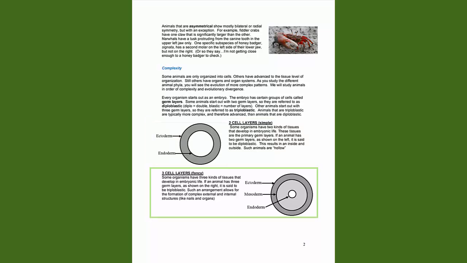3 cell layers, fancy. Some organisms have 3 kinds of tissues that develop in embryonic life. If an animal has 3 germ layers, as shown on the right, it is said to be triploblastic. Such an arrangement allows for the formation of complex external and internal structures, like nails and organs.